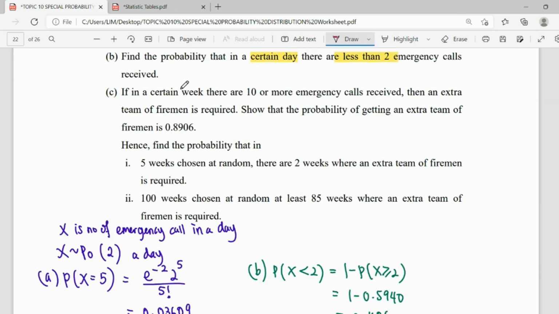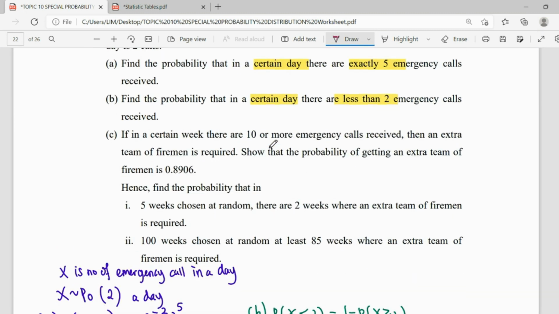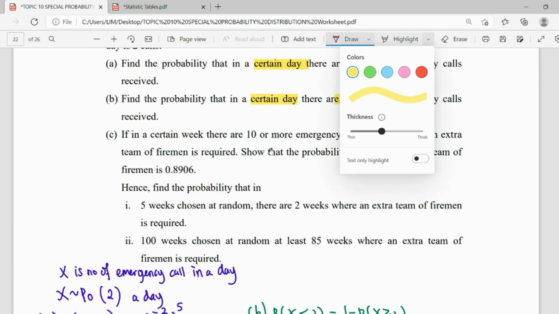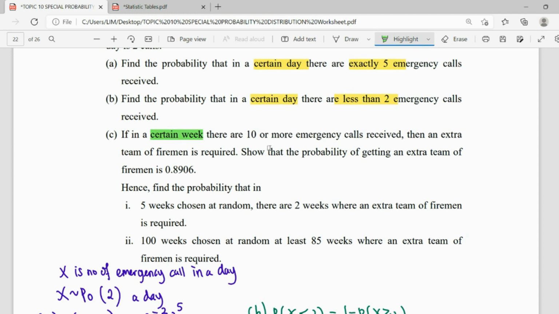Question C. In a certain week, originally we are doing the time frame of a day, so they come to a certain week. If 10 or more emergency calls are received, then an extra team of firemen is required. Show that the probability of getting an extra team is 0.8906. So we fix our time frame first.